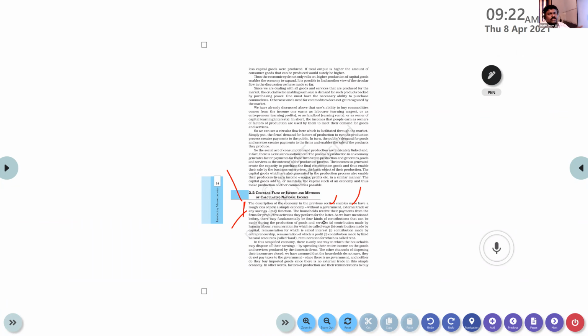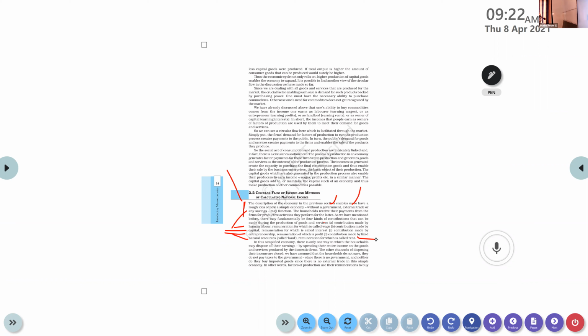Four kinds of contribution is only mentioned in our textbook. So we know that land, labor, capital, and what's the fourth one? Here you can see contribution made by human labor, remuneration of which is called wages; contribution made by capital, remuneration for which is called interest; contribution made by entrepreneurship, remuneration which is the profit; contribution made by the fixed natural resources called land, remuneration for which is called rent.